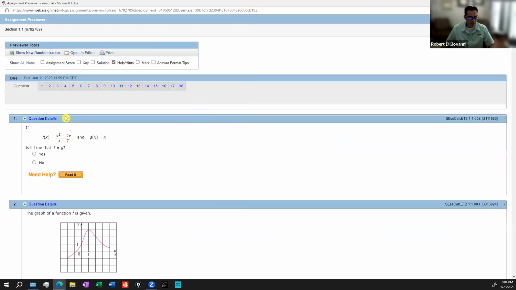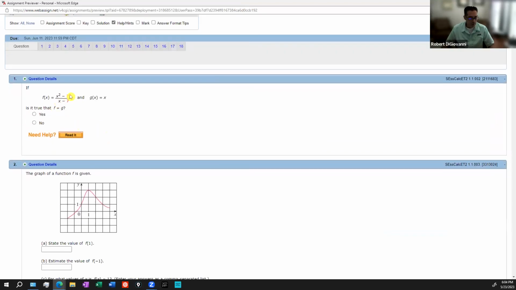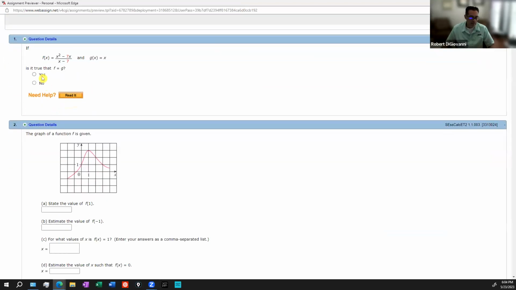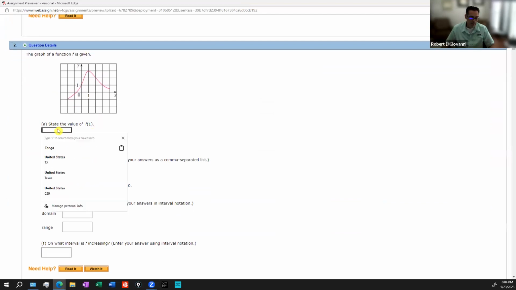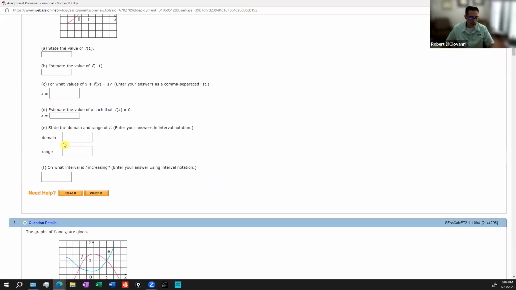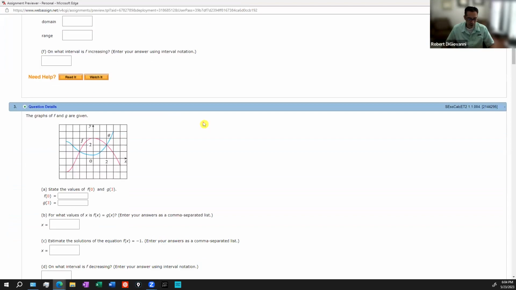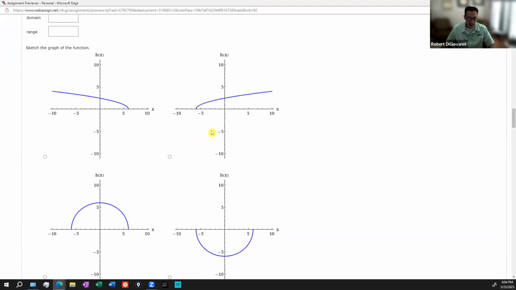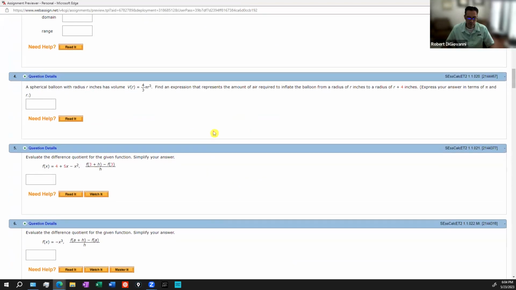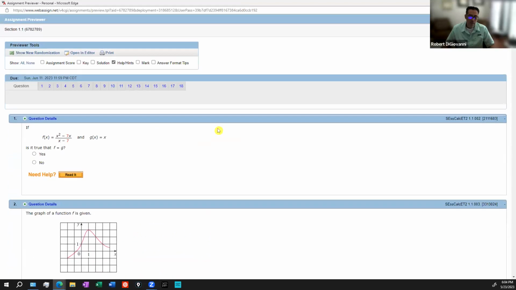And here's where you go to do your work. So it'll give a question, and sometimes it's multiple choice, sometimes it's a free response. You'll type in your answers here and you just go through all these problems. All right, that's your first homework assignment right there. So you can try the problem again, you can get it wrong and then try and redo it. It'll give you a hint and then you do it until you get it right.